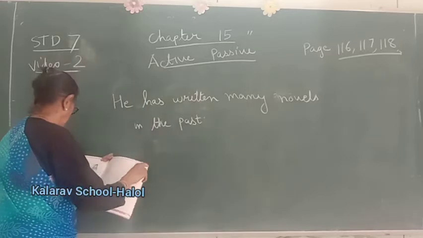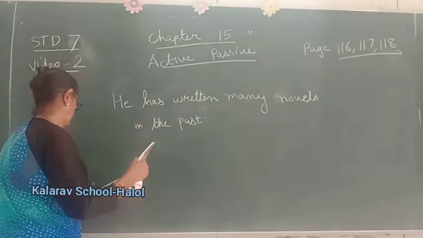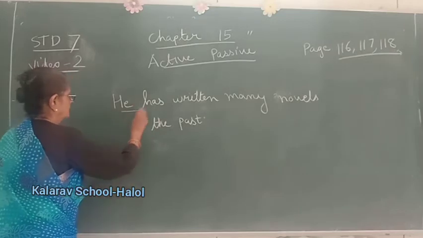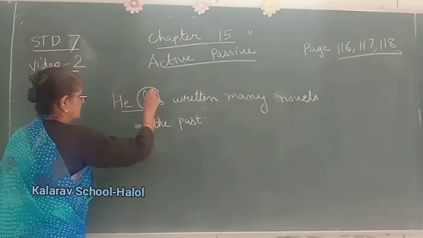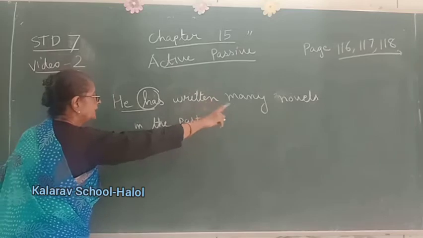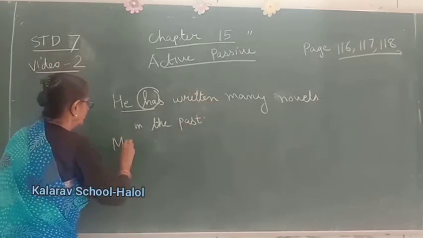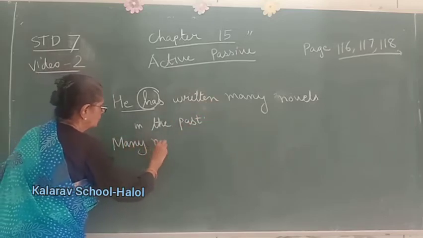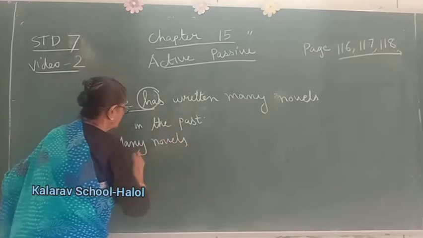Now we want to change it. How will we change it? Now here it is he, so has is here, okay, singular. Now many novels, now this is plural.